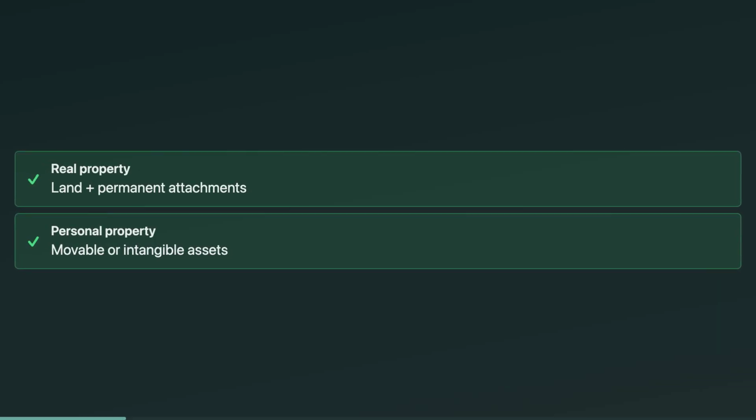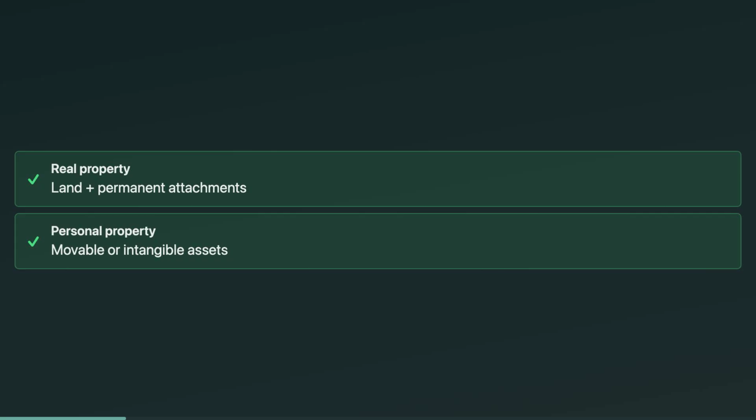Basis questions are really two questions. What kind of asset is it, and what costs belong in basis? Start with classification. Real property is land plus anything permanently attached. Think buildings, farms, mineral rights, and rental real estate. Everything else is personal property, including vehicles, equipment, household goods, and even intangibles like stock or crypto.